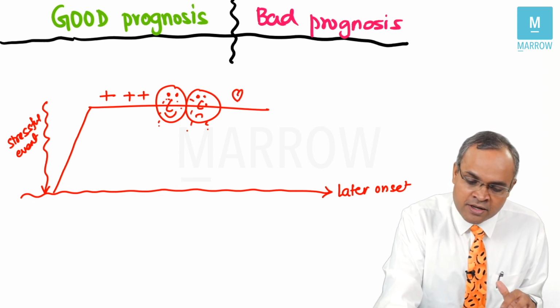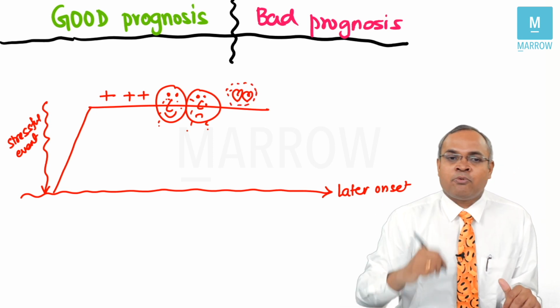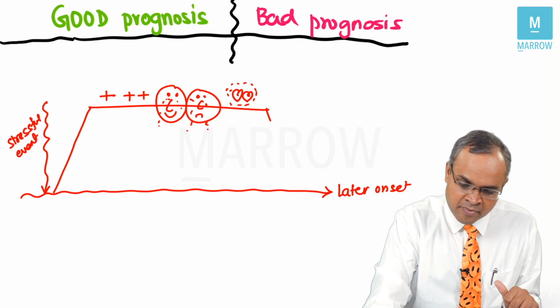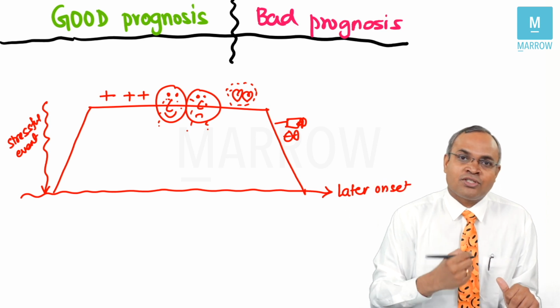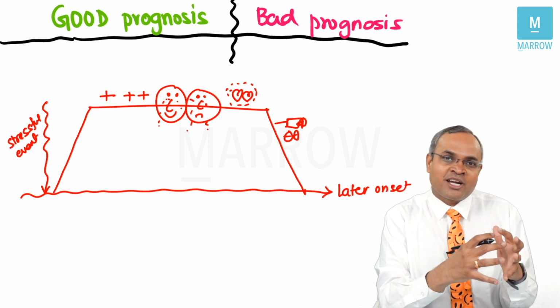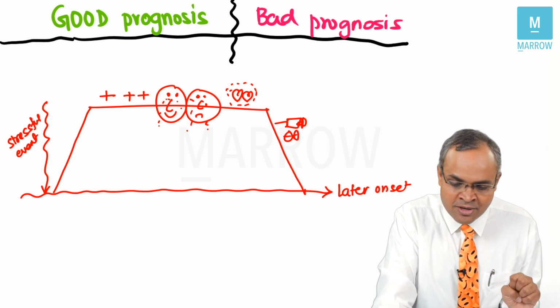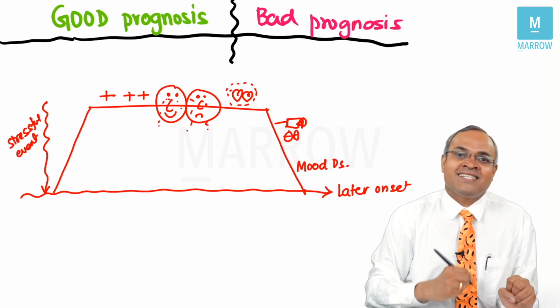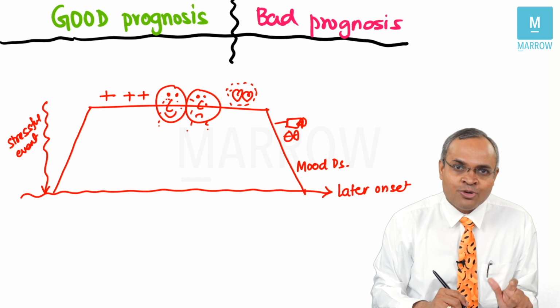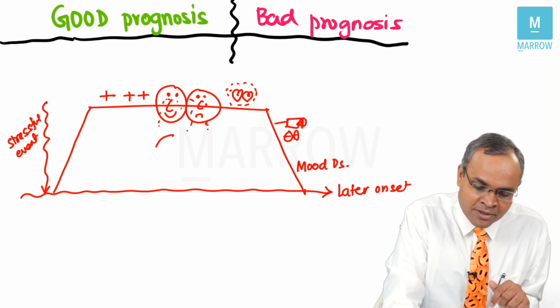If the patients have good family support, it is good prognosis. If the patients are taking medications regularly and it doesn't cause much side effects, then the prognosis is good. If the compliance to treatment is good, then the prognosis is good. If there is family history of mood disorder, the prognosis is good.